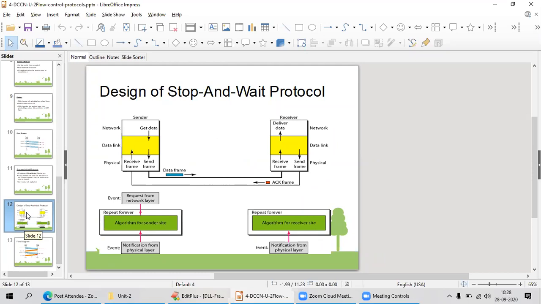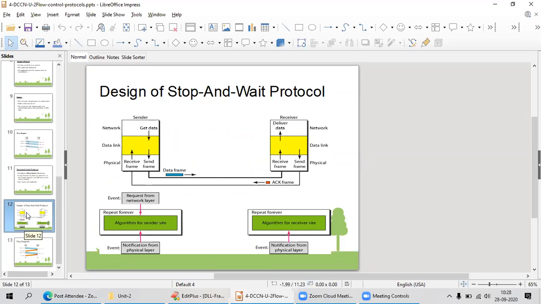Get the data from the network layer at the sender end, and the data link layer is going to make a frame. Send a data frame, one single data frame, and forward it to the receiver.